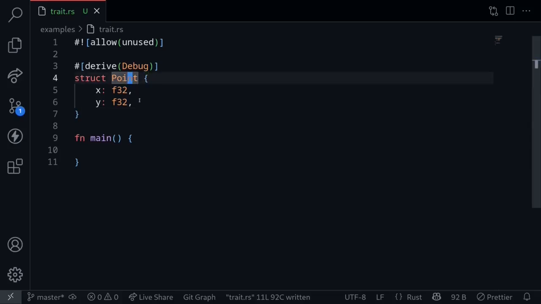Imagine that we have a struct called Point, which represents a point in 2D space. It will store two fields, the x-coordinate and the y-coordinate, as f32.